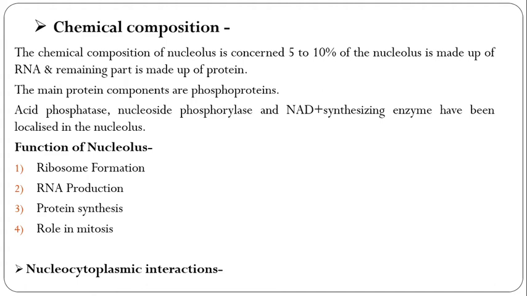So here the functions of the nucleolus. Ribosome formation: the nucleolus is involved in the biogenesis of ribosomes. Then RNA production: the nucleolus is one of the most active sites of RNA synthesis, and it produces about 70-90% of cellular RNA in many cells. It is also the main source of ribosomal RNAs, that is the rRNAs.